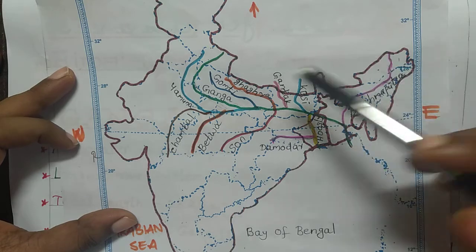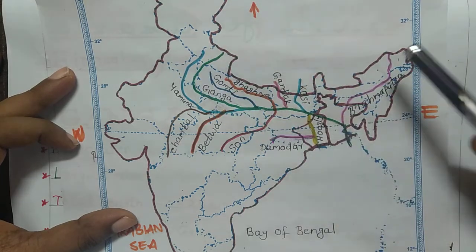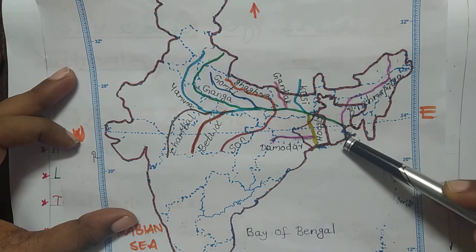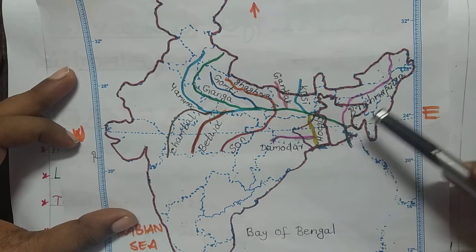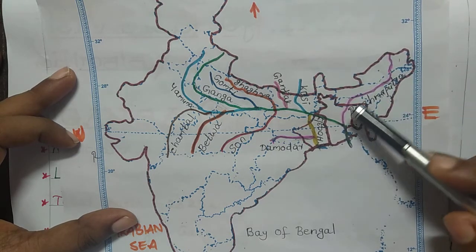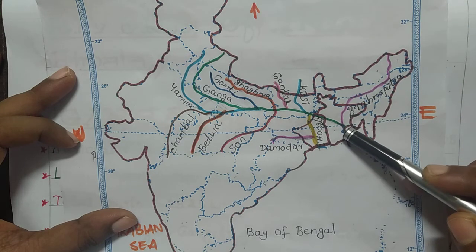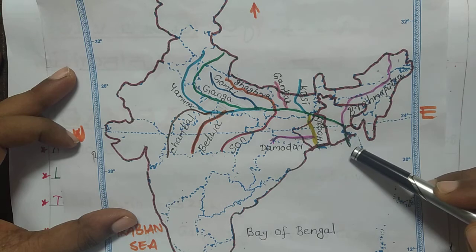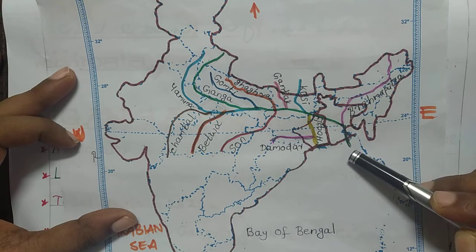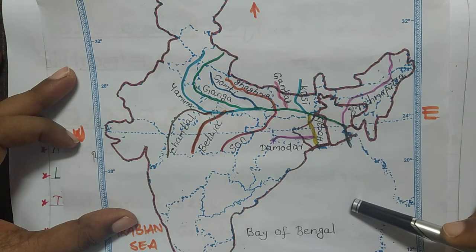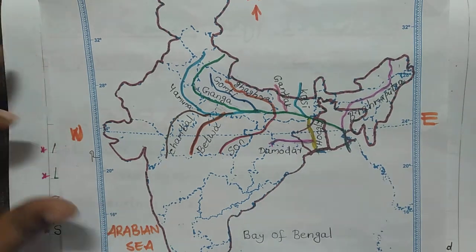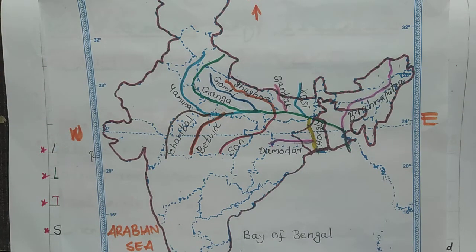And here River Ganga meets with Brahmaputra and starts to flow, and after meeting with Brahmaputra, the river is named Meghna and it empties into the Bay of Bengal. Before entering the Bay of Bengal, it forms a delta here. Now let's see the tributaries in detail.